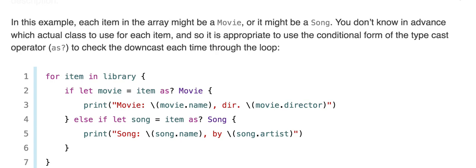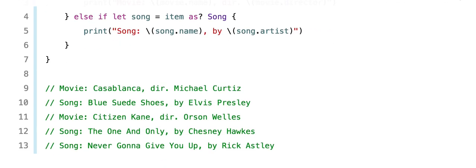We don't know which one it will be, so we're using an optional. And once we downcast it, if it succeeds, we've learned about the if let operator in our lecture on optionals. So if let movie equals item as? Movie, then we will be able to print the movie name and movie director. So the result will be for the 5 things, the 2 movies and the 3 songs.